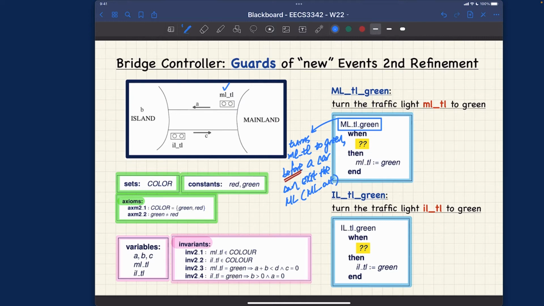Let me show you an example trace right away. If you think about it, after the system has been initiated, there might be some occurrences of events, but at some point, every time before ML out can really occur, you want to make sure the light has been turned green. So that means we get ML, TL, green.